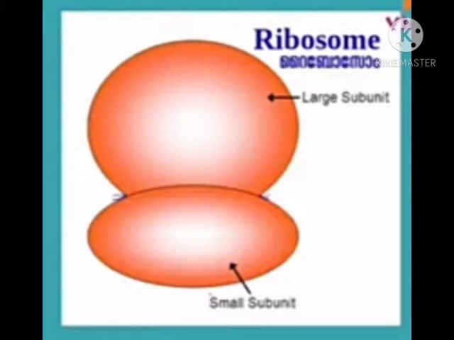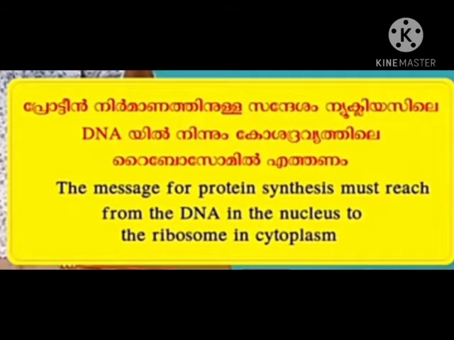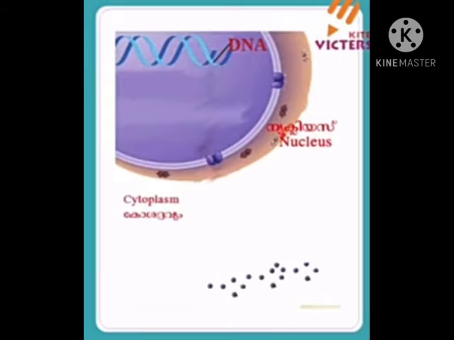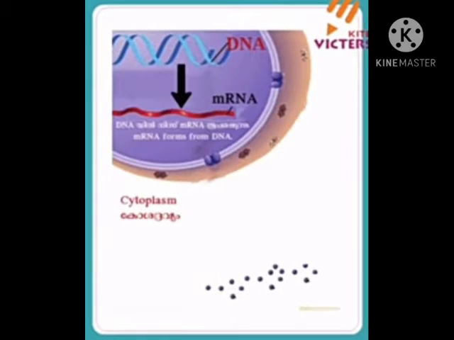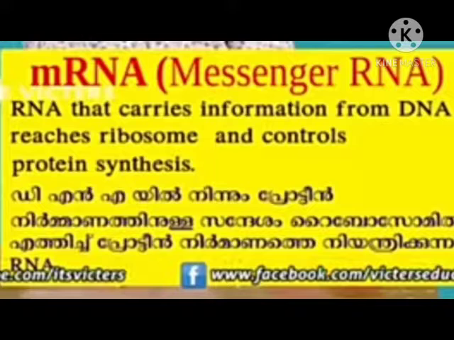We know protein synthesis takes place in ribosomes. Thus, the messages of protein synthesis must reach from the DNA in the nucleus to the ribosome in the cytoplasm. Look at the DNA present in nucleus and ribosome present in cytoplasm. The DNA produces messenger RNA or mRNA that carries information from DNA, reaches the ribosome and controls protein synthesis.